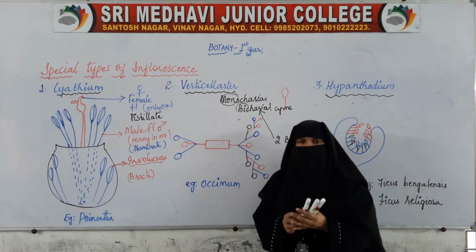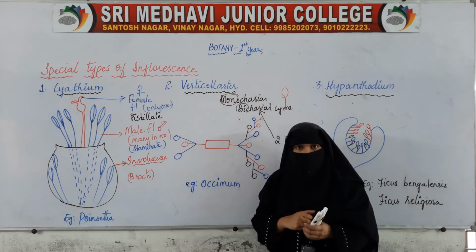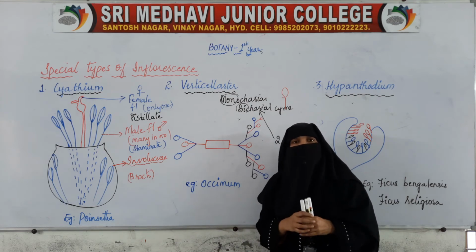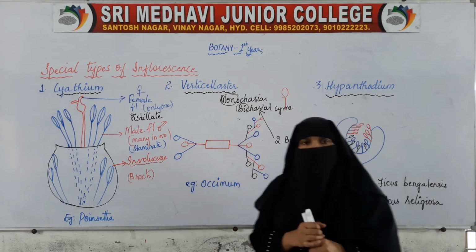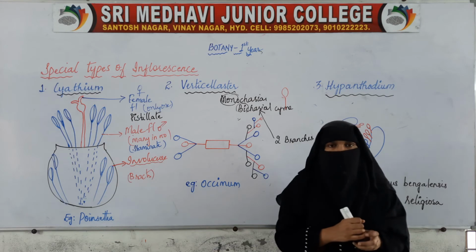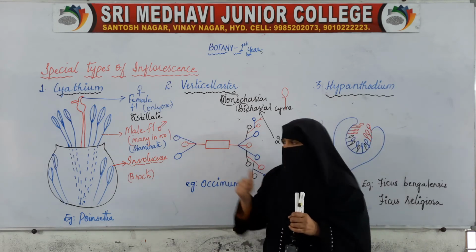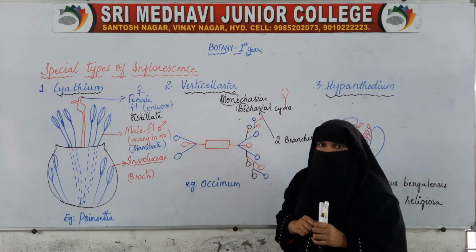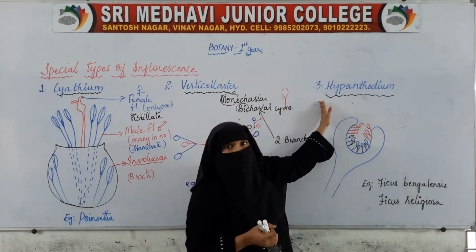So this type of inflorescence is called verticillaster inflorescence, and we see this type of inflorescence in the Ocimum tulsi plant. Tulsi plant shows this type of inflorescence. So first Cyatheum we finished, then the second type of special inflorescence is verticillaster. Now we will move on to the third type of inflorescence, that is hypanthodium.